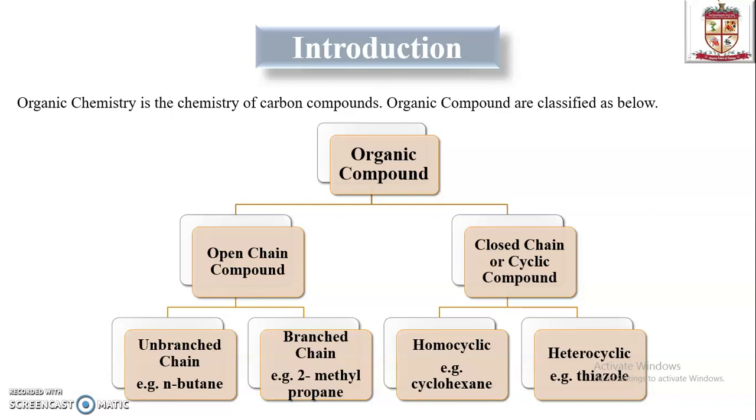In an unbranched chain, that means a simple chain, n number of carbons are present, so it is called an unbranched chain. And a branched chain means it has its own branching at various positions in the continuous carbon chain. That's why it is called a branched chain. A closed chain or cyclic compound is again divided into two parts: homocyclic and heterocyclic. In a homocyclic compound, an example is cyclohexane, and in a heterocyclic compound, an example is thiazole.